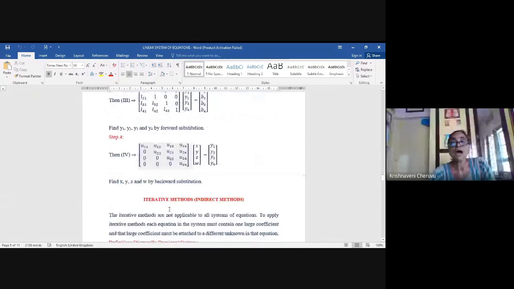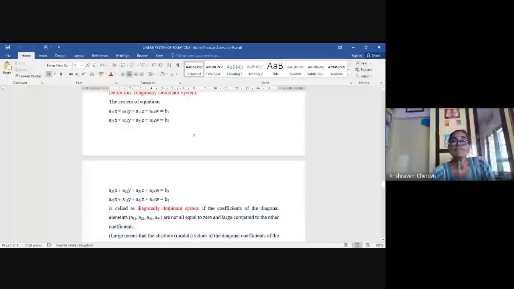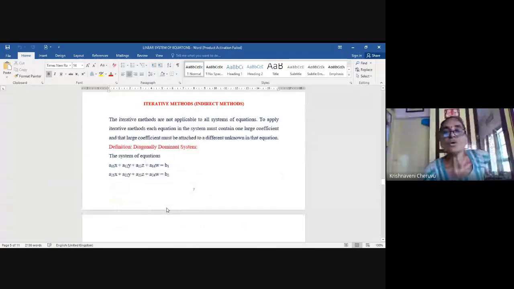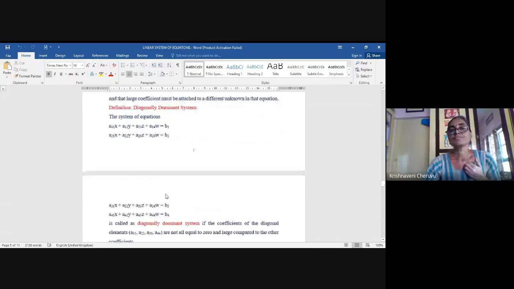And now you have to ask me, if the given system is not diagonally dominant, what can be done? Okay, so that's what I mentioned here, girls. Iterative methods are not applicable to all systems of equations, and to apply them, you must see that the system is diagonally dominant. It means the largest coefficient should be brought into the first row, first column, second row, second column, third row, third column, fourth row, fourth column.